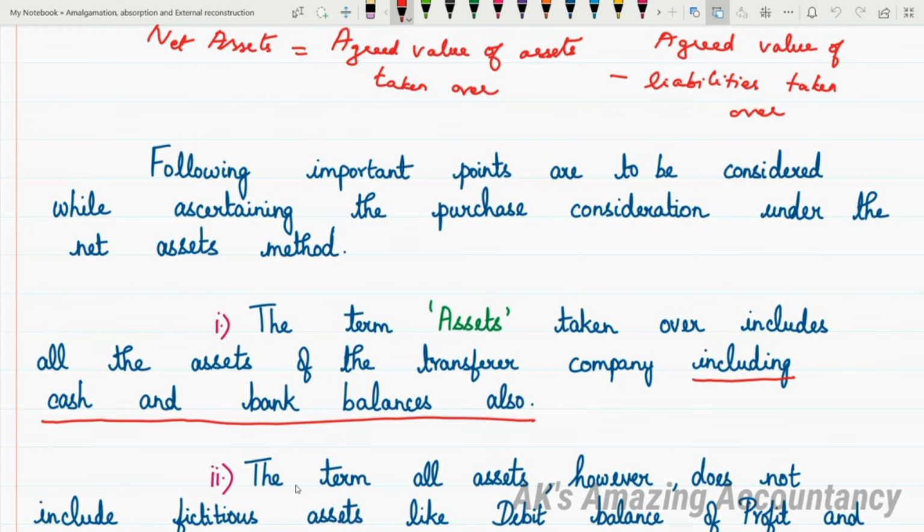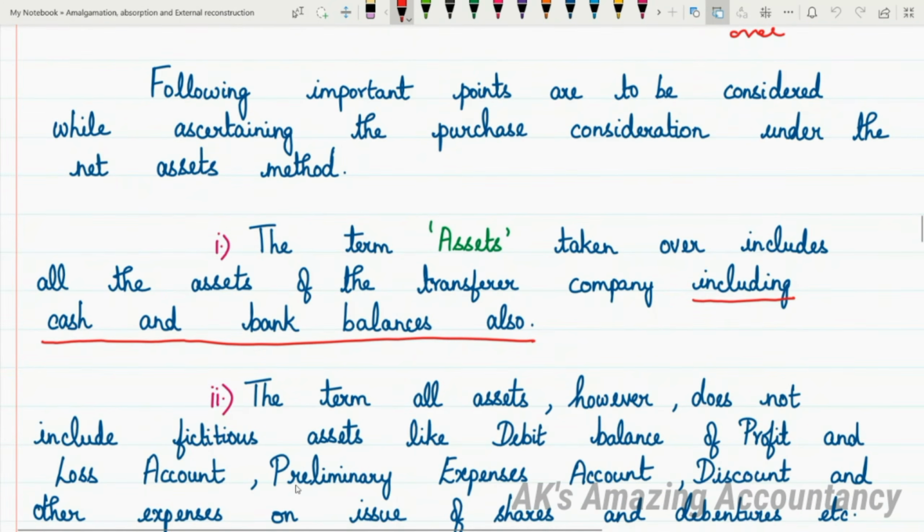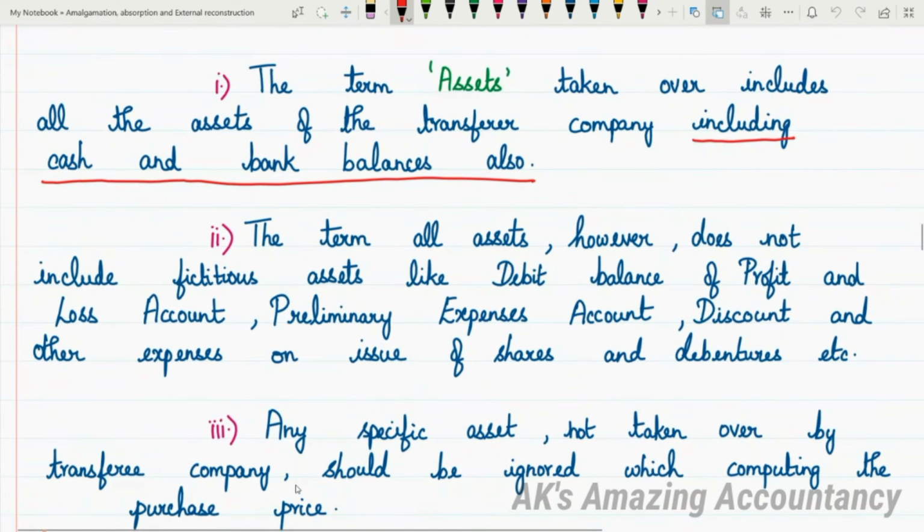Otherwise, that will also be taken into account. That is point number one. Okay. Now let us see what is point number two. The term all assets, however, does not include certain items. So let us see what are the items which are not included here. The term all assets does not include fictitious assets.